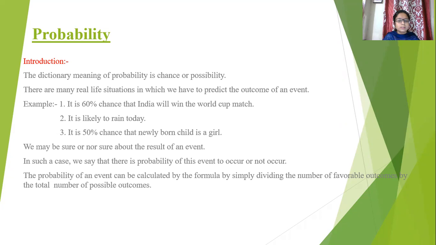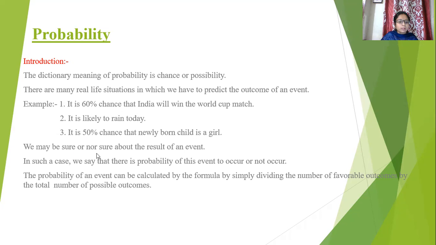We also have applications of probability in our day-to-day life. Let us see one example: there is a 60% chance that India will win the World Cup match. Here, we don't know the result of the actual World Cup match. Simply, we are telling the possibility, or chance, or probability, that it is 60% winning probability. Here also, there is a 50% chance that a newly born child is a girl. We don't know the result of this outcome, whether the newly born child is 100% girl or 100% boy. Simply, we are telling it's 50% chance, 50% probability that the newly born child may be a girl.